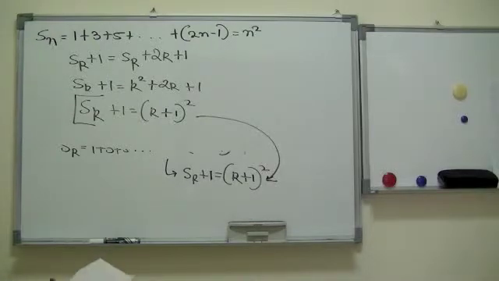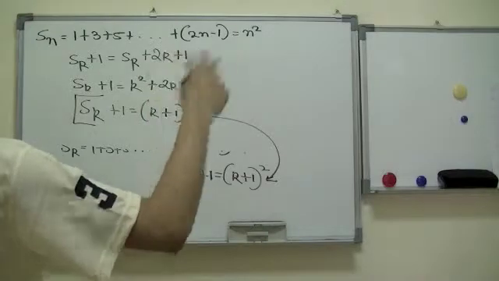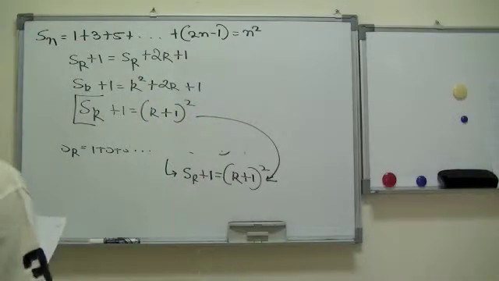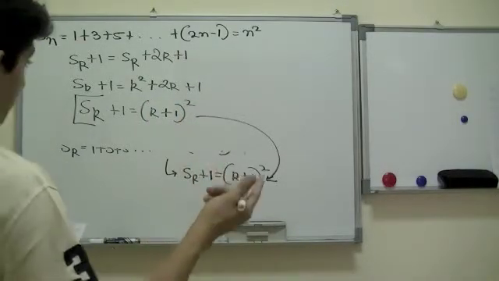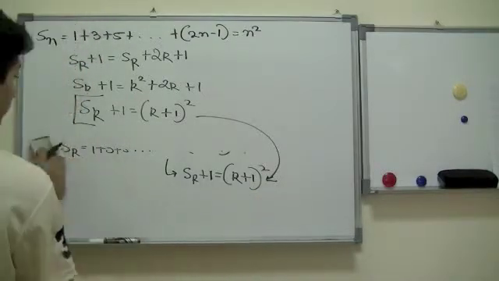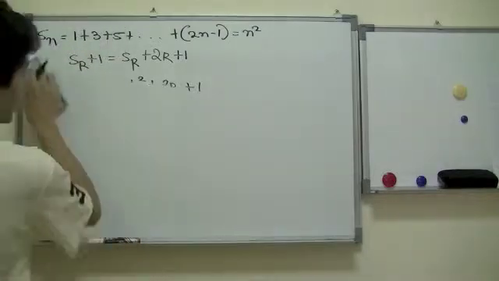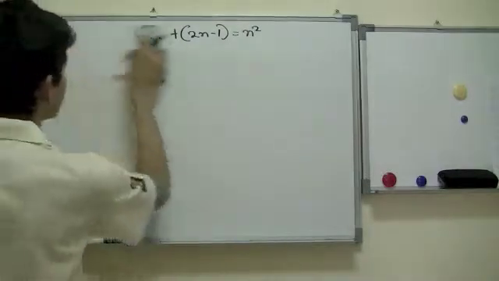Okay, now for n is equal to 1, S1 would be equal to 1, and then 1 bracket 1 plus 1 divided by 2, which is 2 over 2, would be equal to 1 as well, right? So let's go ahead and do that to show you visually what I'm talking about.